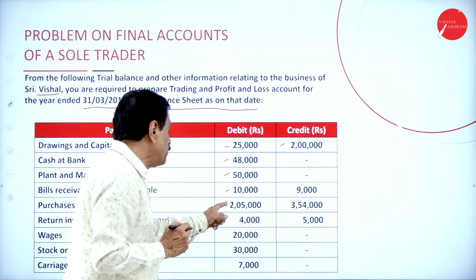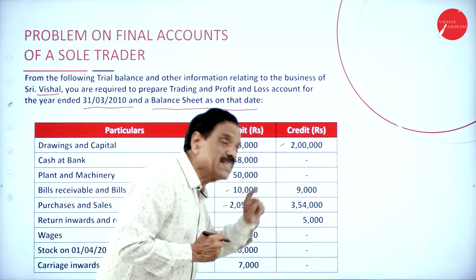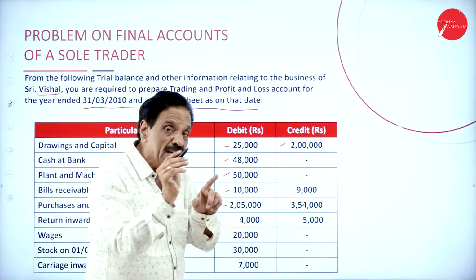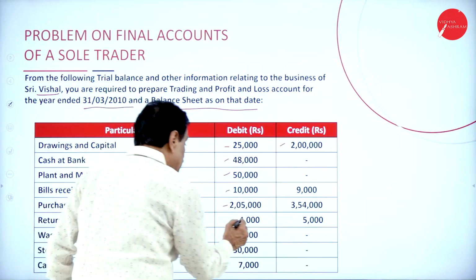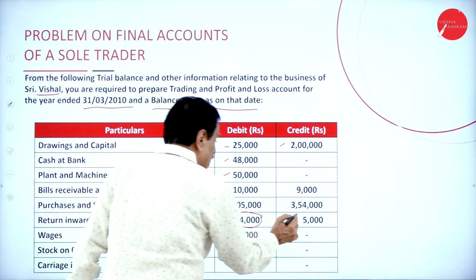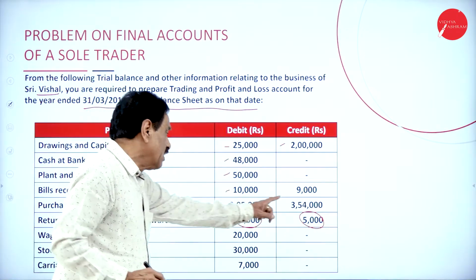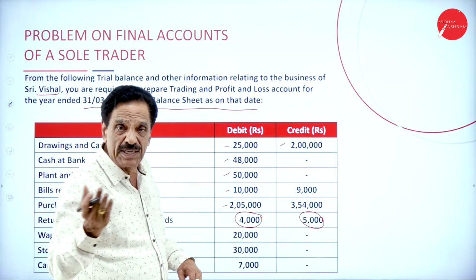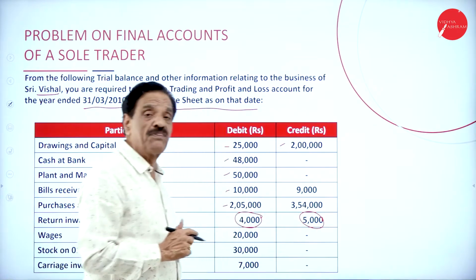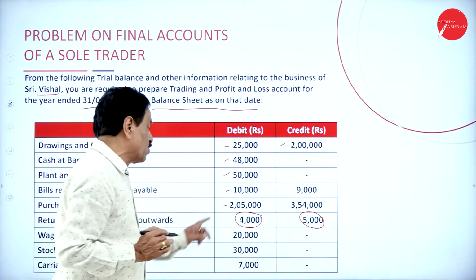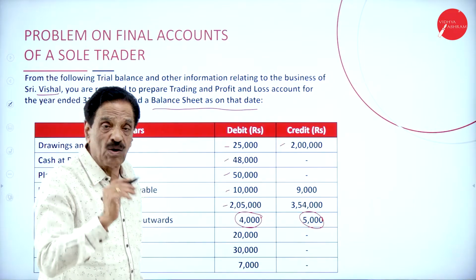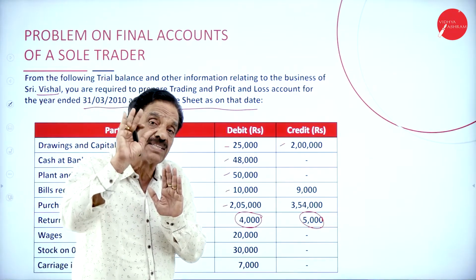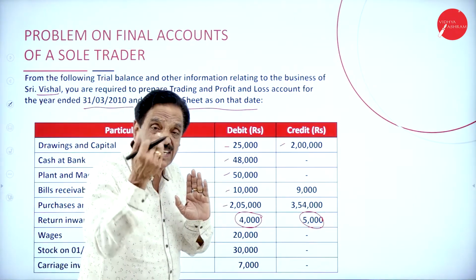Purchases and sales. We made a purchase of 2 lakh 5,000. We made the sale of 3 lakh 54,000. This will come in the trading account. Where will it come? In the trading account. Then we have return inward and return outward. Here 4,000 is the sales return, 5,000 is the purchase return. Sales is 3 lakh 54,000, and return is 4,000. Purchase is 2 lakh 5,000, and return is 5,000. 5,000 is called return outward, purchases return. 4,000 is called return inward, sales return.